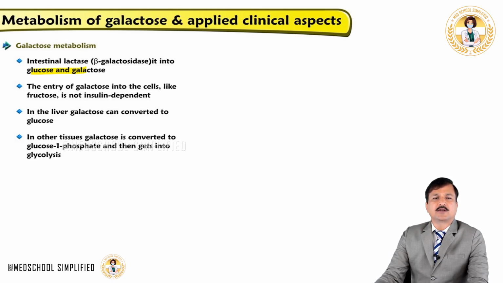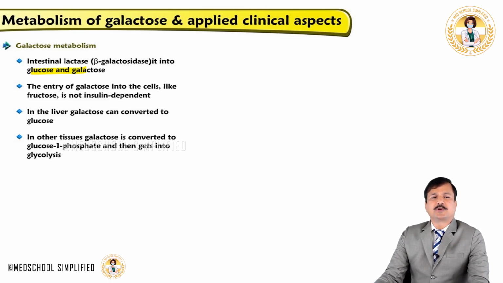Now the entry of galactose into the cell, like fructose, is not insulin dependent, whereas glucose entry into most of the tissues, especially skeletal muscle, adipose tissue and cardiac tissue, is insulin dependent. Galactose and fructose can simply get into the cells by facilitated transport mechanism. Okay, so these are insulin independent transport of galactose.